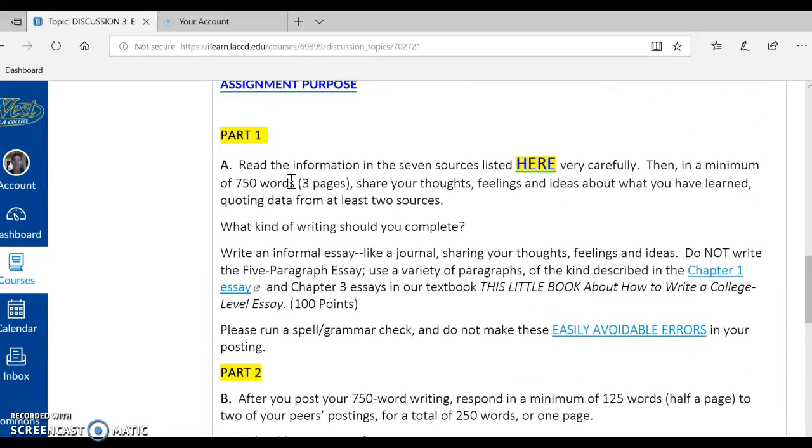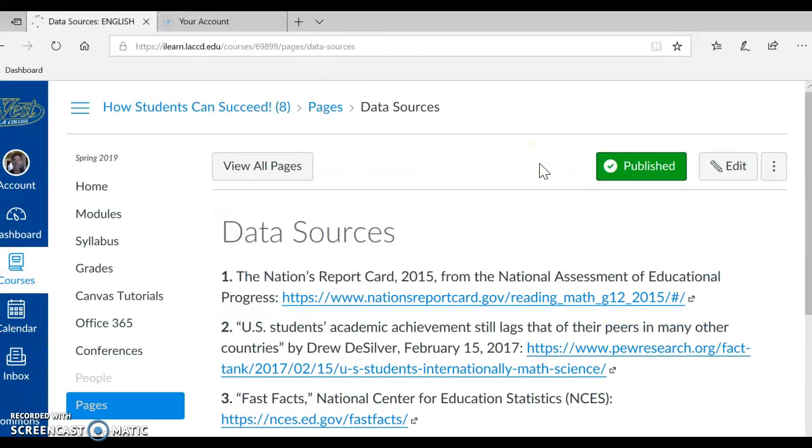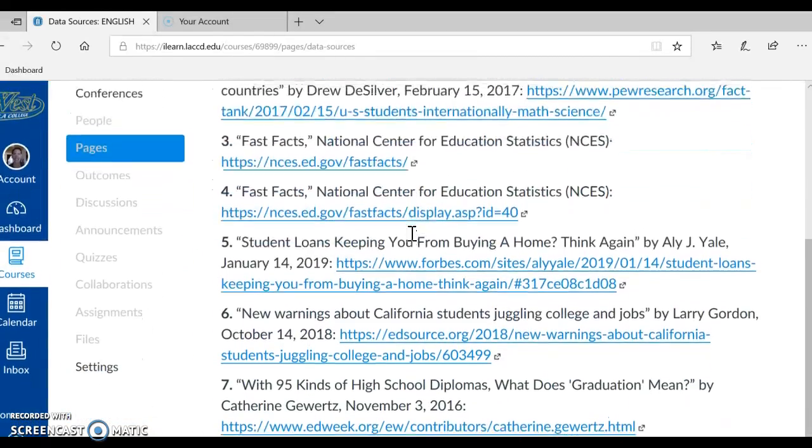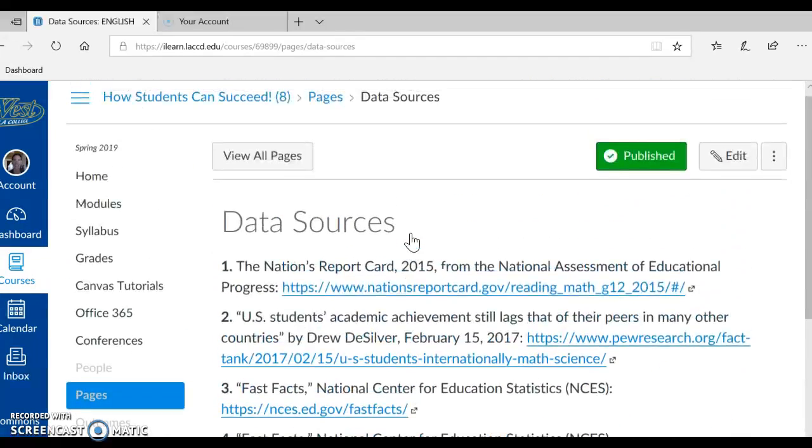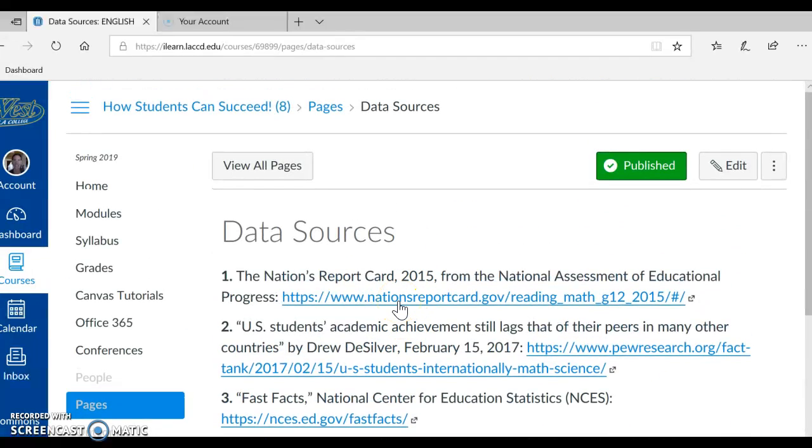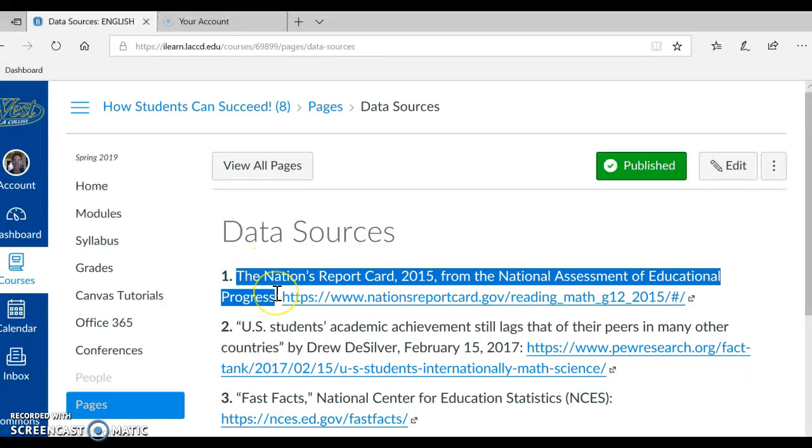Okay, so looking over part 1, we have a couple of links. The first one is this link here, and these are the 7 data sources listed here. Okay, you do have links to these data sources. You should be able to access them. If you are not able to do so, as things on the internet move around, simply copy the source, paste it into Google, and do a search for it, and it should pop up.